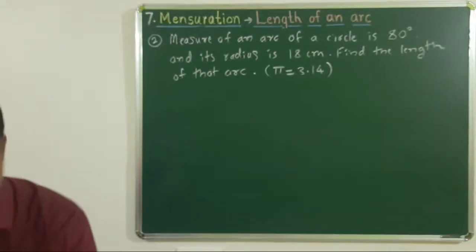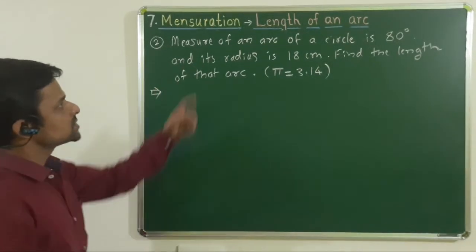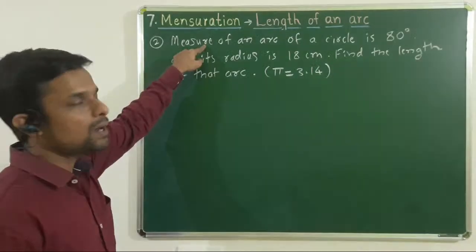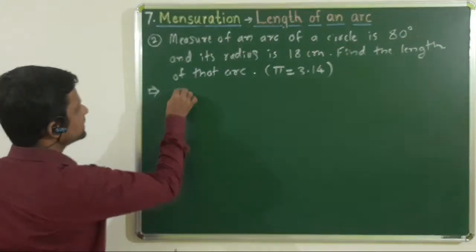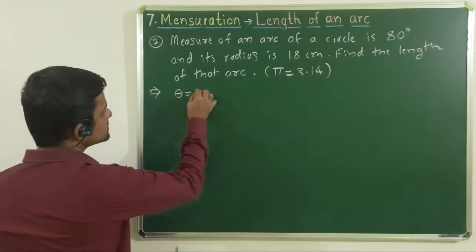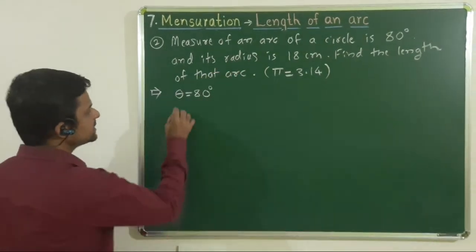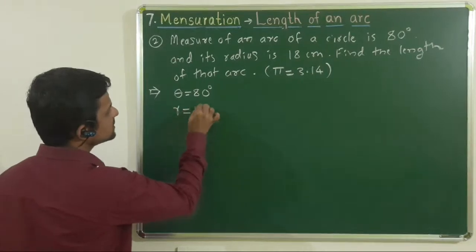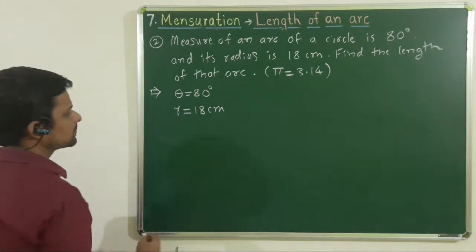First step is to write what is given. Let us first write what is given. Measure of an arc, measure means the measure of the angle, means theta. Theta is given as 80 degree. Radius is given as 18 centimeter. Pi is given as 3.14. No need to write here.